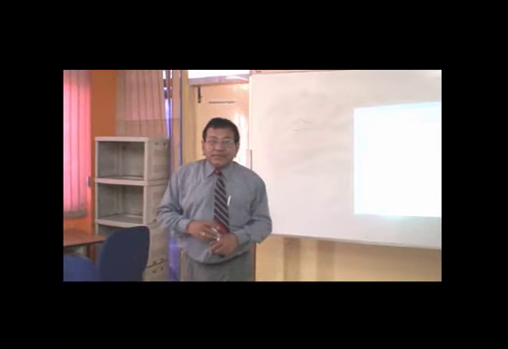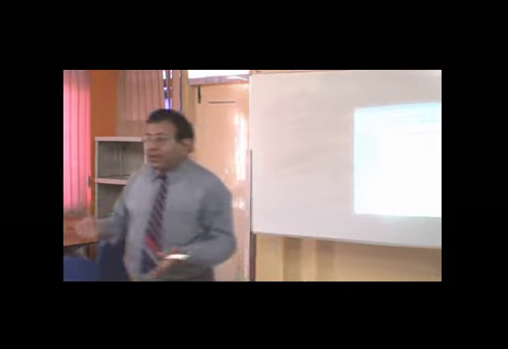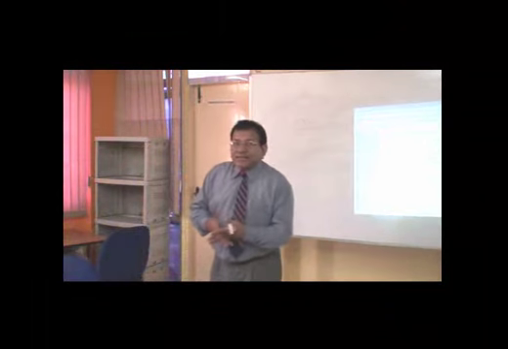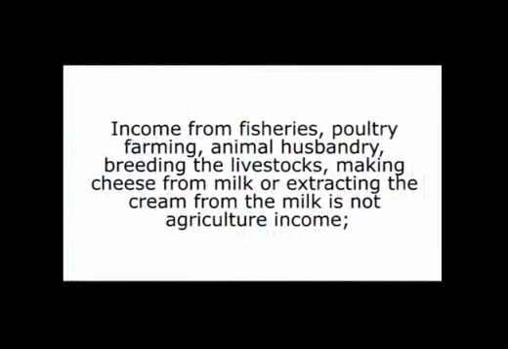The sole test is the basic operations as well as subsequent operations. So the next part of the income is income from fishery, poultry farming or husbandry, breeding the livestock or making the cheese from the milk or extracting the cream from the milk.